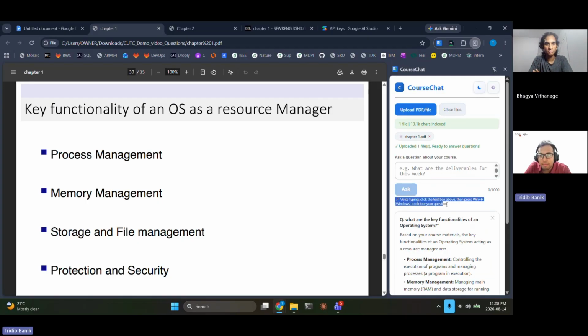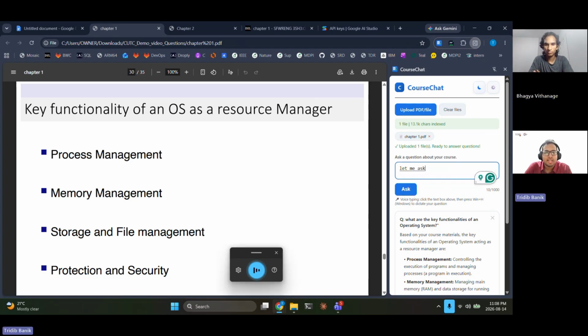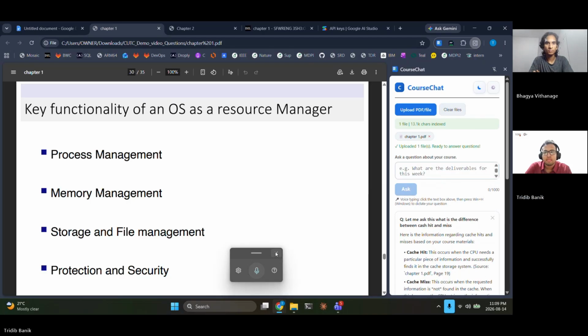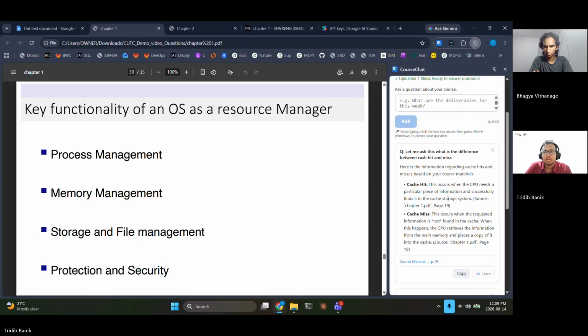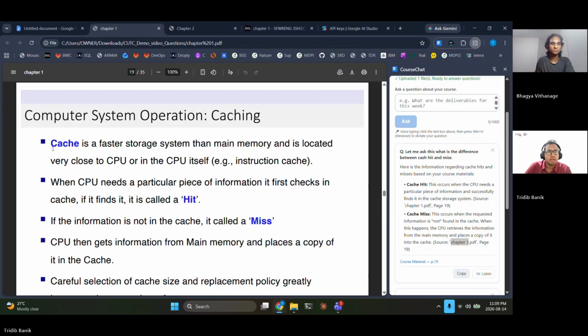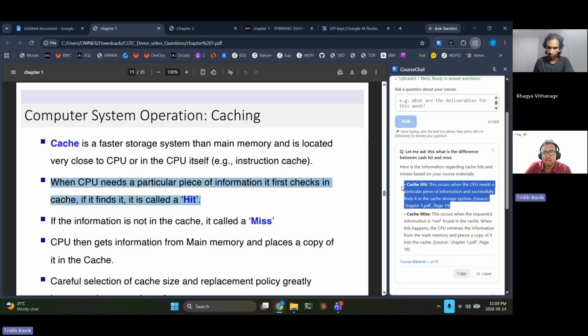What is this? Voice typing. Put your cursor in the text box and press Windows and H to start recording. Let me ask this. What is the difference between cache hit and miss? Oh, look at this answer. It's also grabbing from chapter 1, page 19. Let me go to page 19. Oh, this is correct.